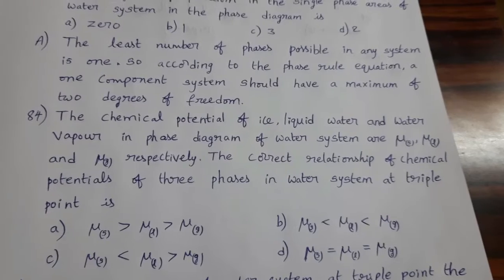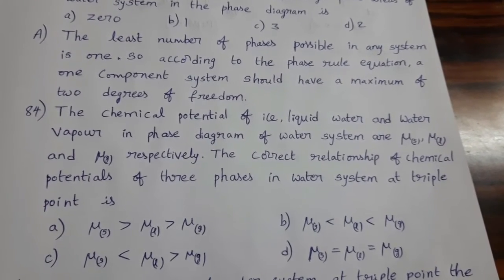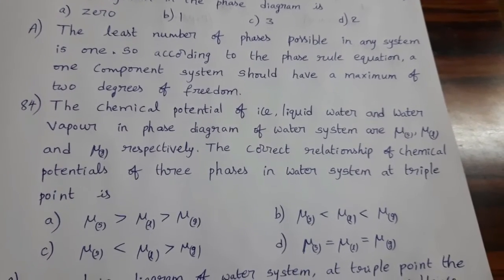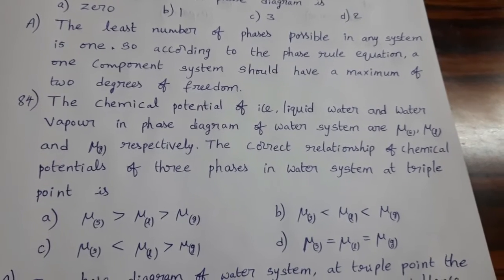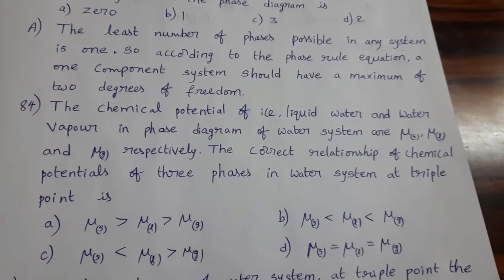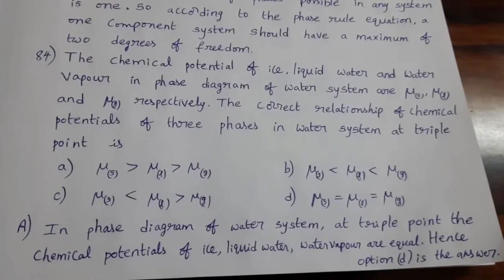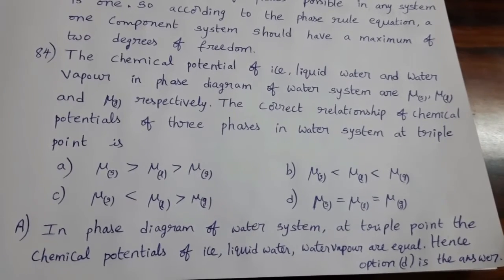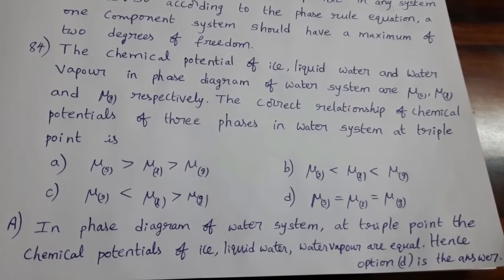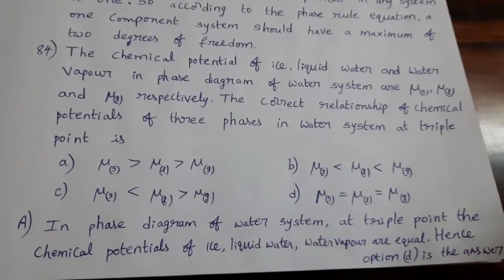Already we know that in the phase diagram of water, the triple point means all three physical states, solid ice, liquid water, gaseous water vapor, are present at a particular temperature. Now the question is, at the triple point, what is the relation between chemical potentials of these three phases? At the triple point, the chemical potentials of ice, liquid water and water vapor are equal. So option D is the answer. Remember carefully.